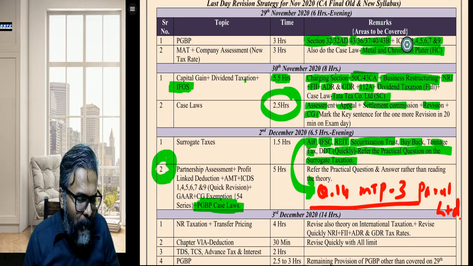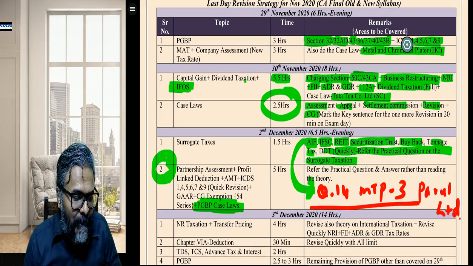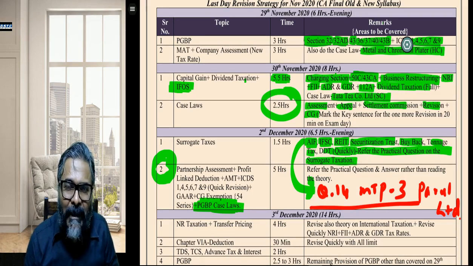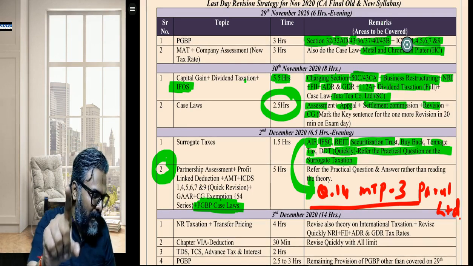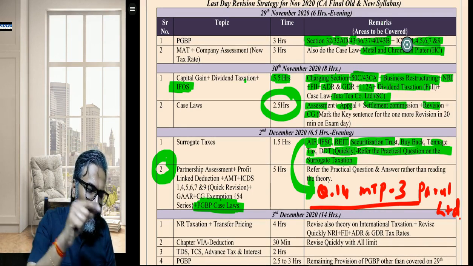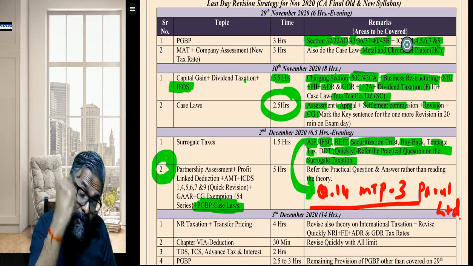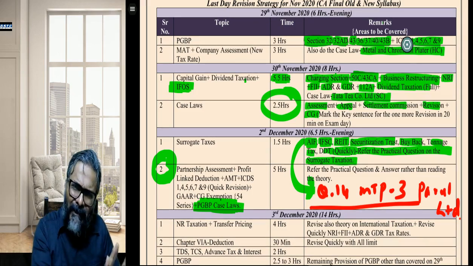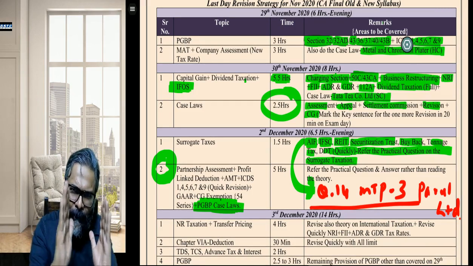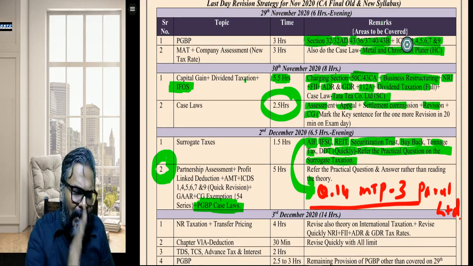And the general anti-avoidance rule, students. Now see, I have put here the GAR plus CG exemption, section 54 series. I have given you an option, students. Either you can do CG exemption over here, or you can shift it to the 8 hours slot, but you can keep it over here. I can tell you, you can easily achieve the target in that 5 hours time.